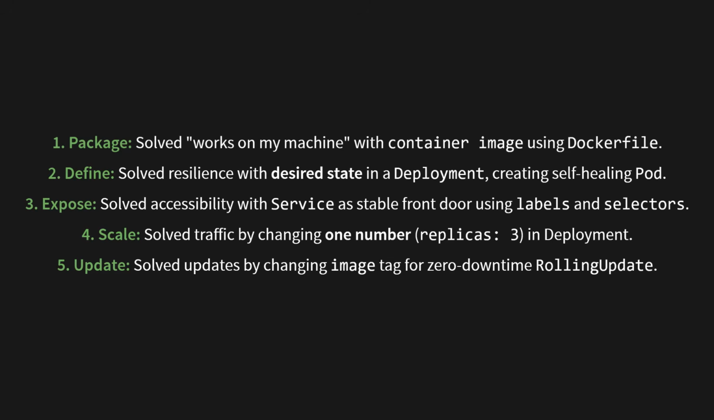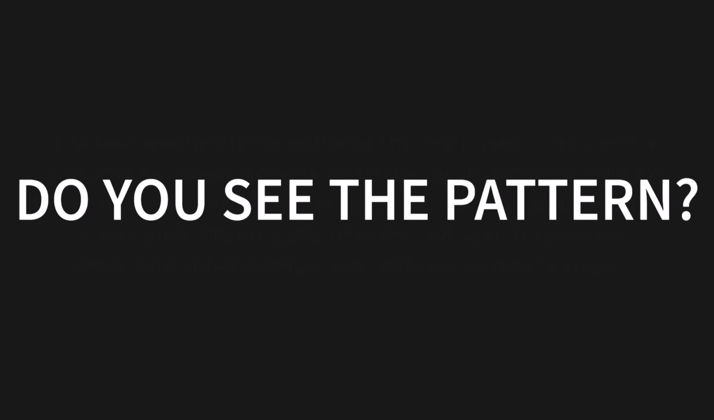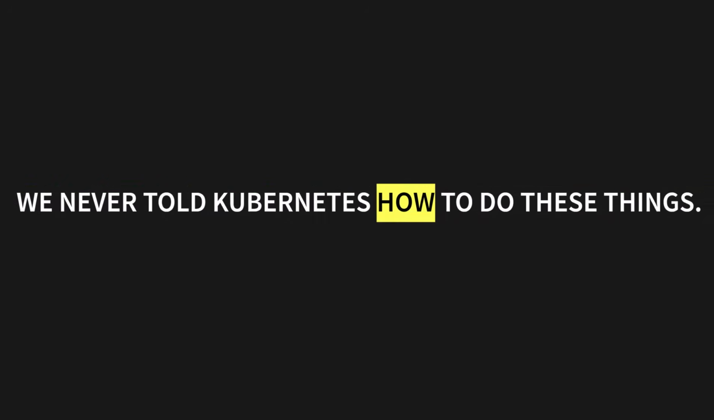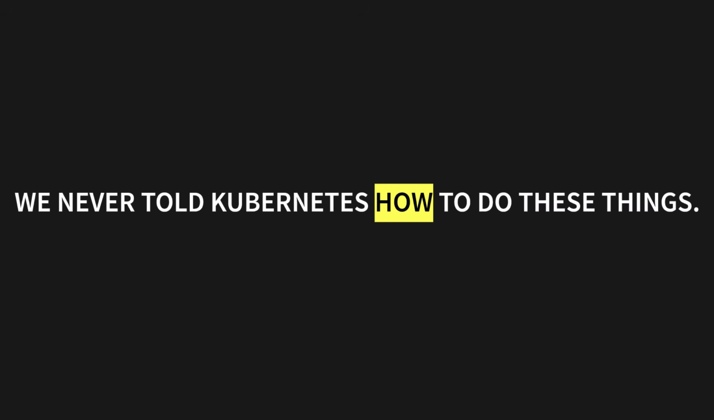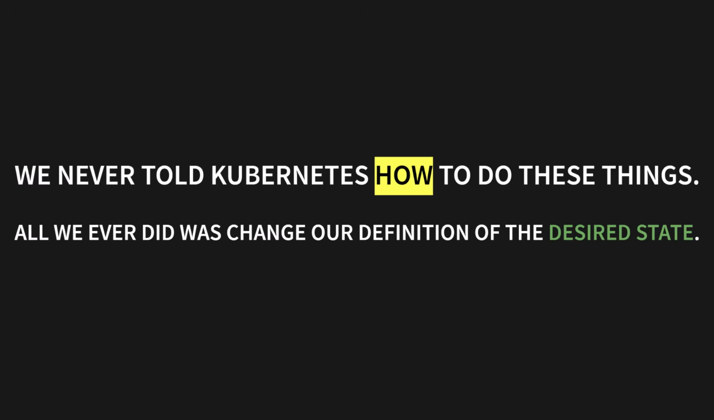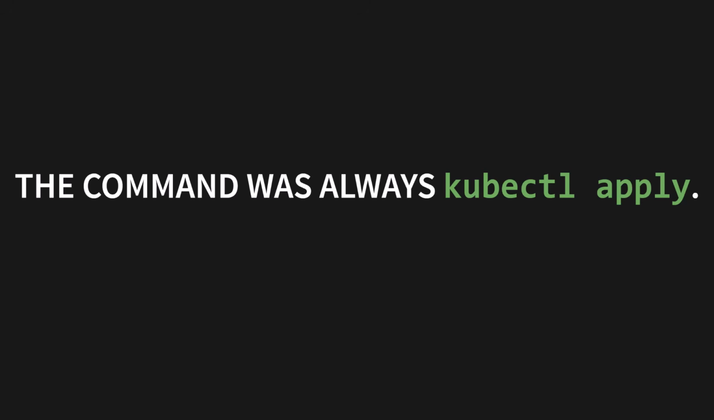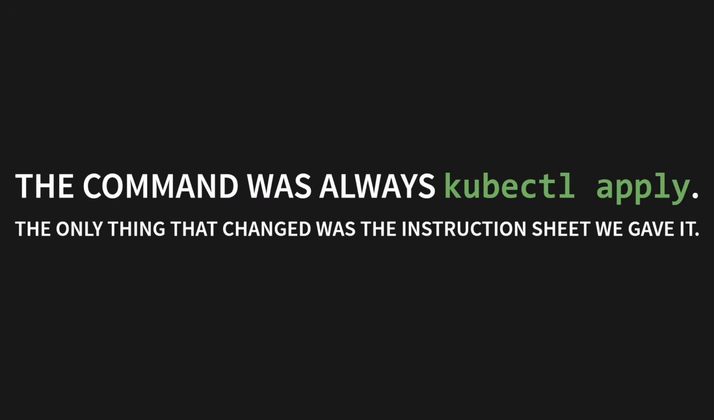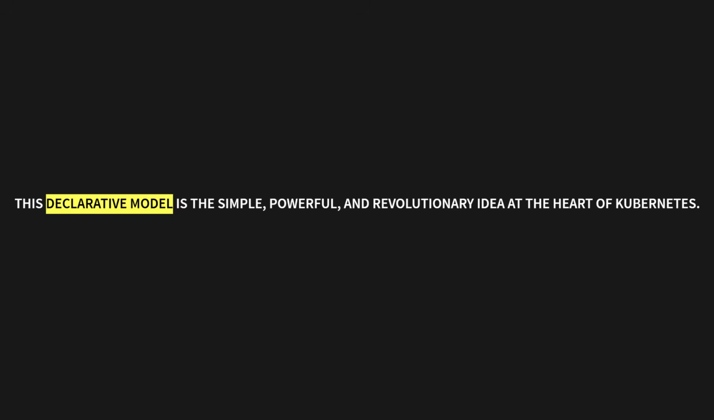Do you see the pattern here? Create, heal, scale, and update. We never told Kubernetes how to do these things. Let me repeat that. We never told Kubernetes how to do these things. All we ever did was change our definition of the desired state. The command was always kubectl apply. The only thing that ever changed was the instruction sheet we gave it. This declarative model is the simple, powerful, and truly revolutionary idea at the heart of Kubernetes.